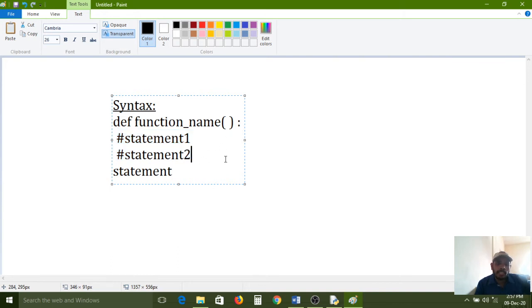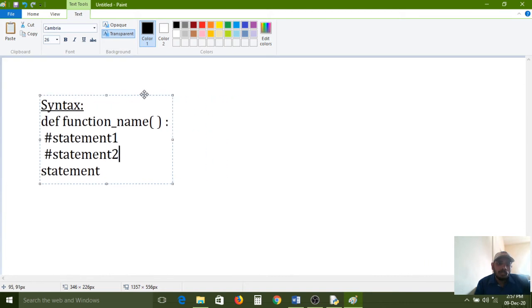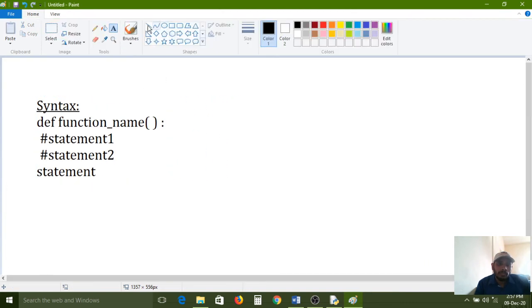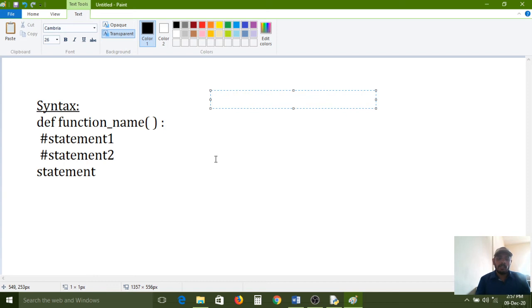This is the syntax. Now we are writing one example for your understanding. Example: def is the common keyword to create any function, and get underscore name, opening bracket and closing bracket, and one colon symbol must and should be required.